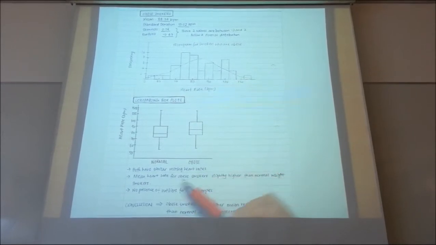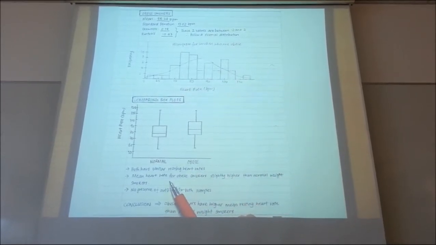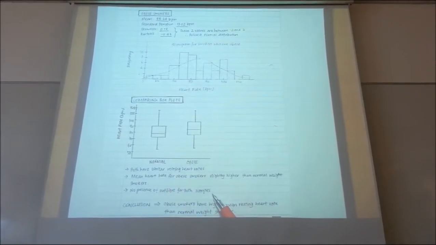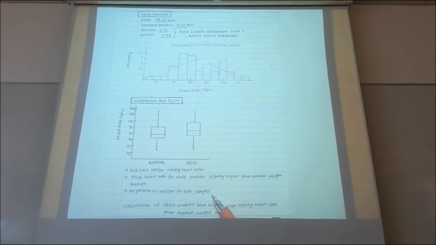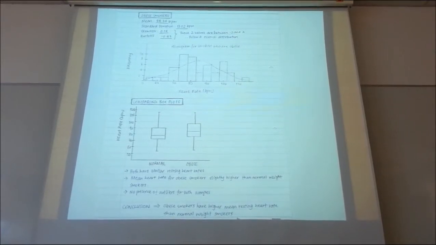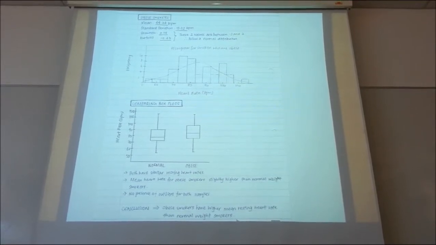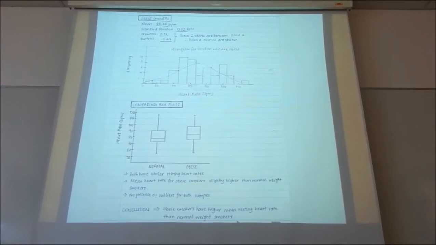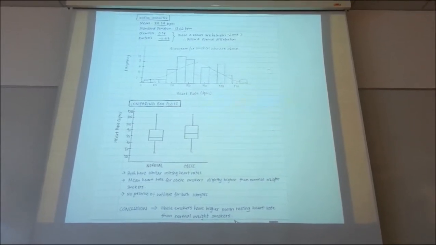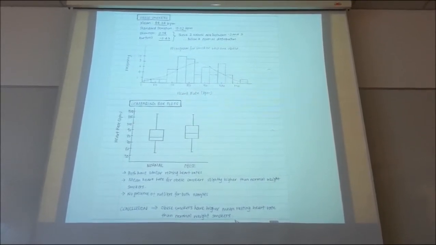The mean heart rate for obese smokers is slightly higher than normal weight smokers, and both samples do not have any outliers. Thus, our conclusion is that obese smokers have a higher mean resting heart rate than normal weight smokers. However, for higher accuracy, a larger sample size should be used to confirm our conclusion.